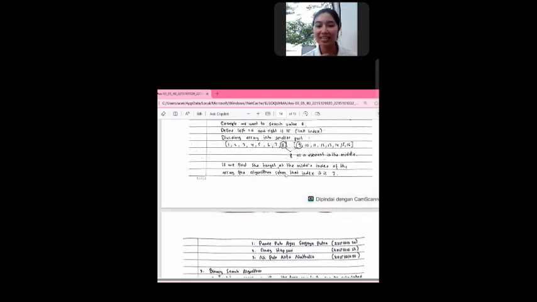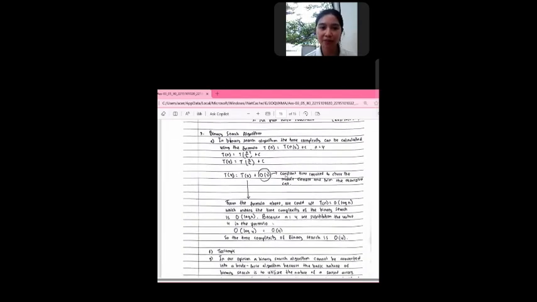Then the question three, where in the binary search algorithm, the time complexity consists of the formula T(n) is equal to T(n divided by 2) plus c. We do some calculation again.